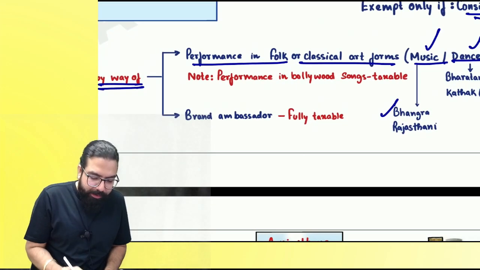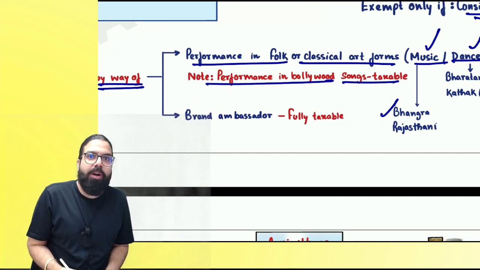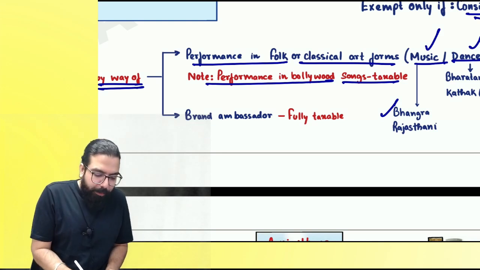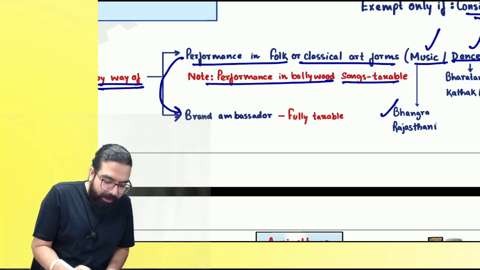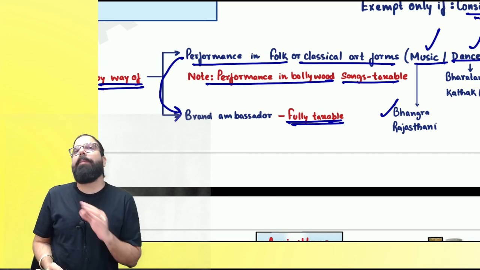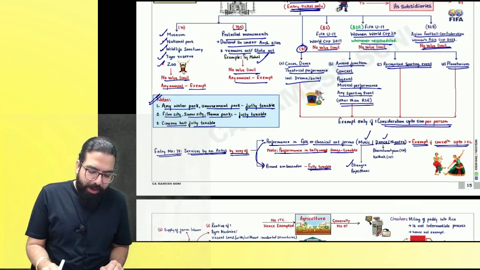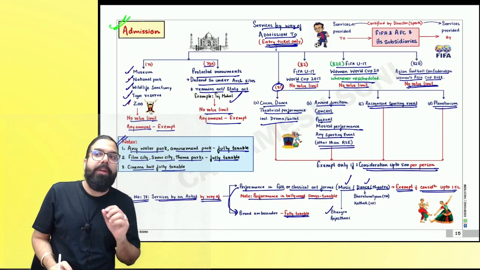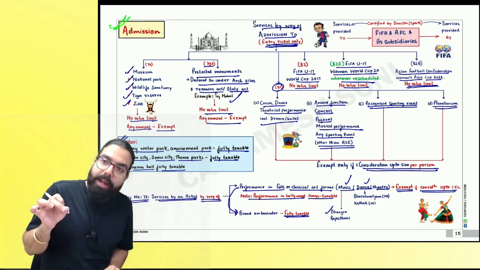The next one over here, remember, is performance in Bollywood song. If they perform in Bollywood song, it is always taxable. Supposing these people became brand ambassadors, then what will happen? Then also it will be fully taxable. Are we clear, everyone? Services as a brand ambassador will always be taxable. Government is telling I'm trying to preserve the folk and classical art form of music, theatre and dance.